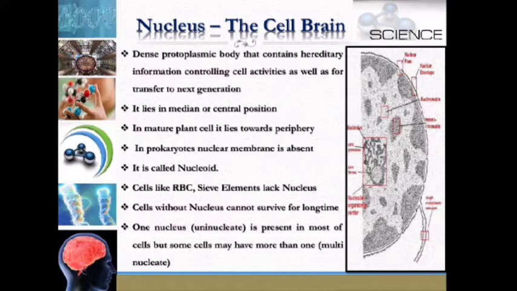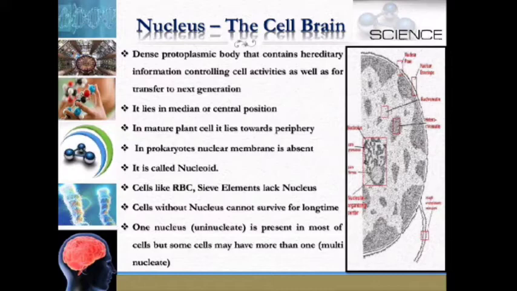In a mature plant cell, it lies towards the periphery. In prokaryotes, the nuclear membrane is absent. It is called nucleoid. Cells like red blood cells and sieve tubes lack the nucleus. Cells without a nucleus cannot survive for a long time.